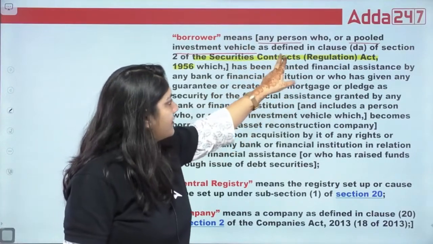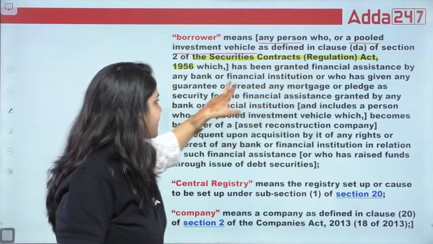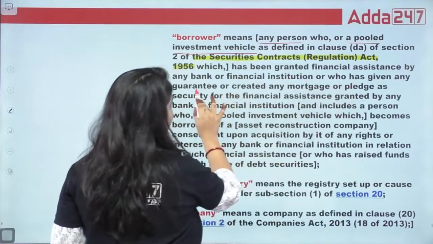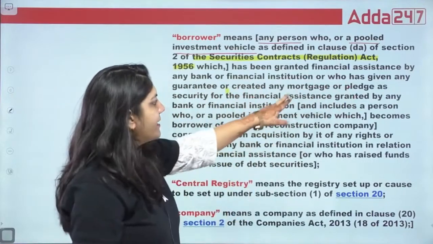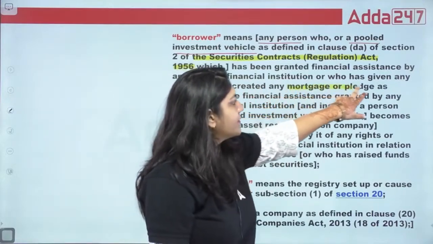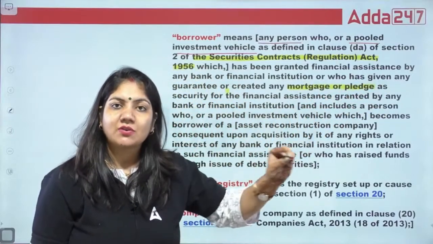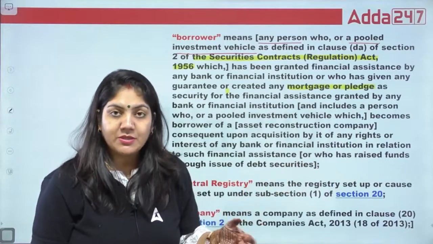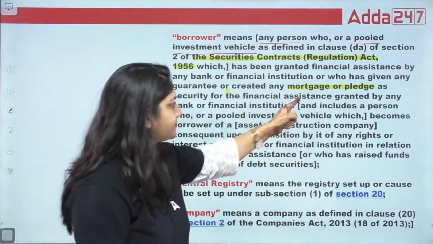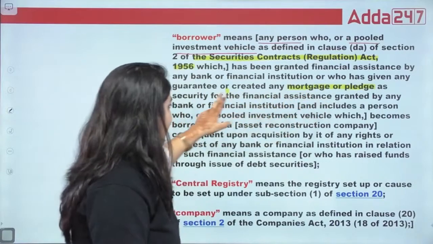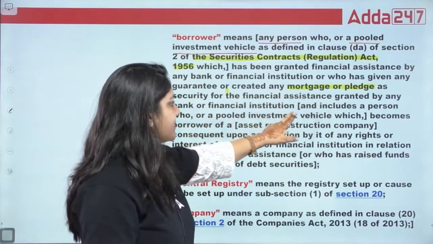So these persons have been granted financial assistance by the bank and financial institution, or have given any guarantee or created any mortgage or pledge, because when we take money from the bank and financial institution, we have to give security. It may be movable property or immovable property, as security for the financial assistance granted by any bank and financial institution.